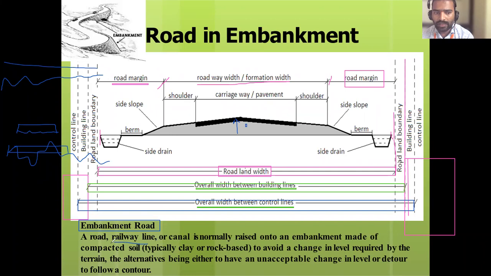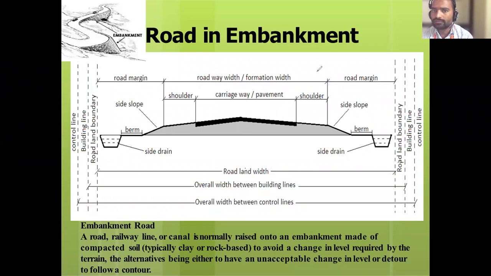So a railway line, road line or canal is normally raised onto the embankment. What are the embankment materials here? It will be soil type, typically clay or rock based. Is it clear, everyone? Diagram? Yes, sir.